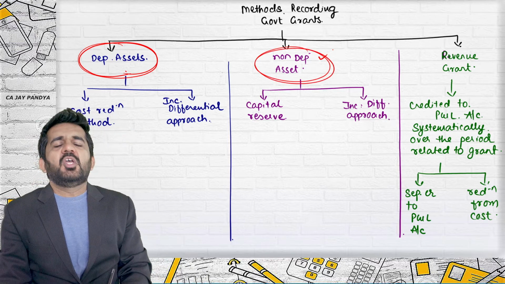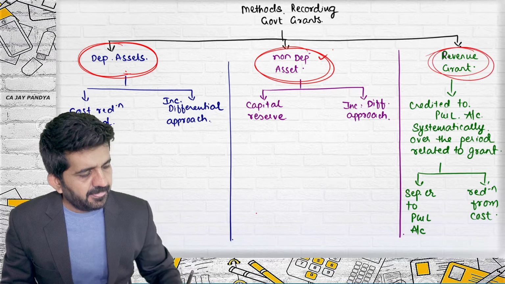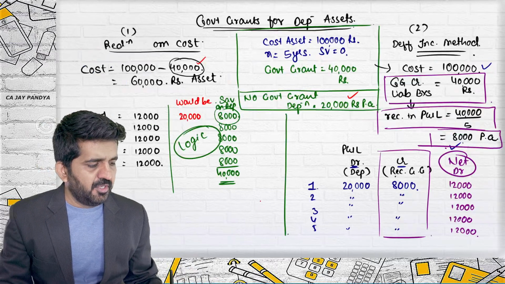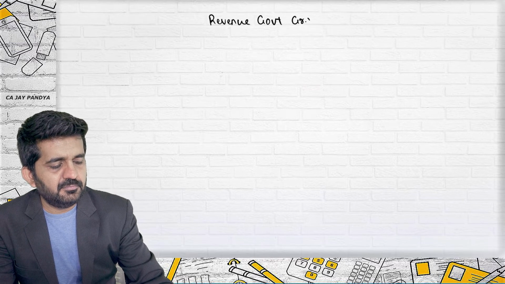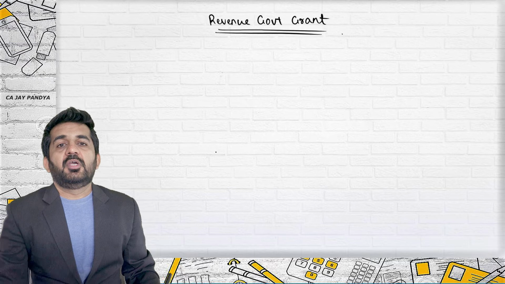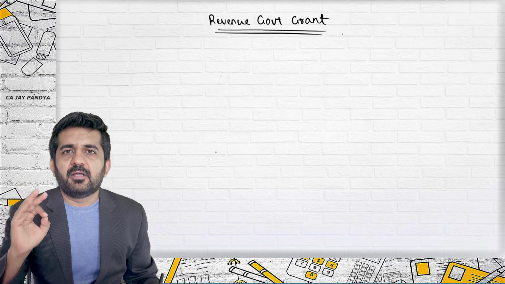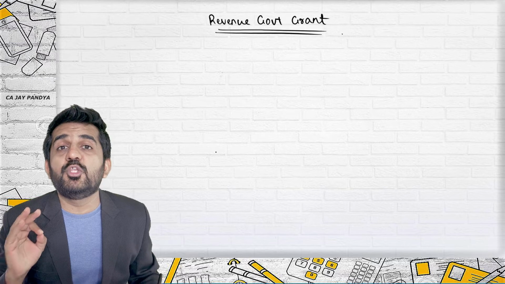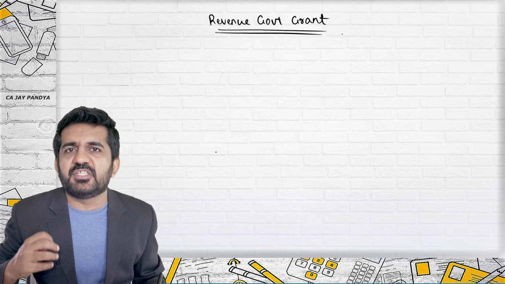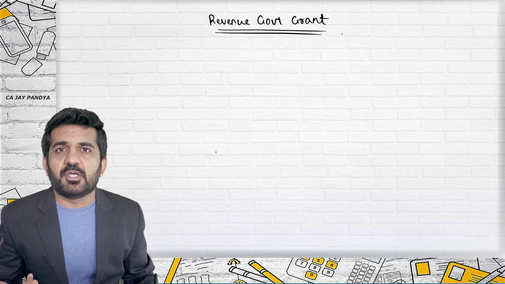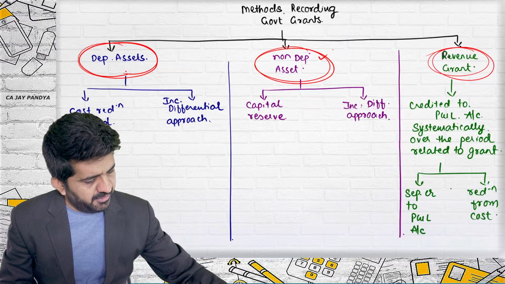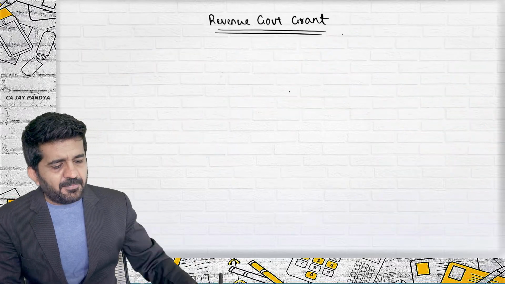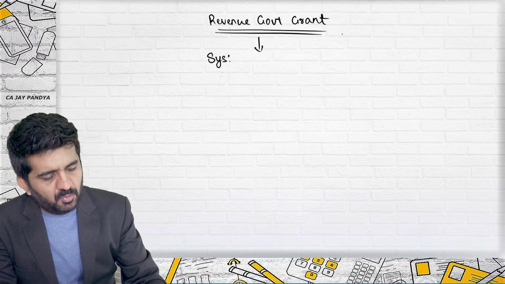We are going to the third one: government grant for revenue, or revenue government grants. In this particular case, grants are given for revenue expenses. They are not given for purchasing assets. They are given for incurring some expenses. In this case, there are two ways to record it, as we have learned. It should be systematically credited to P&L account.